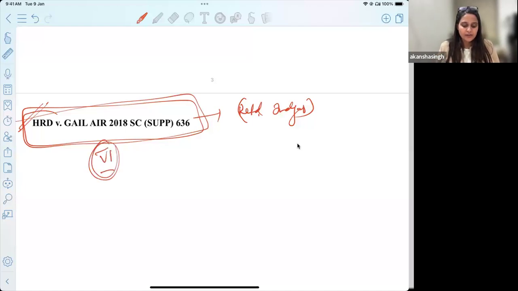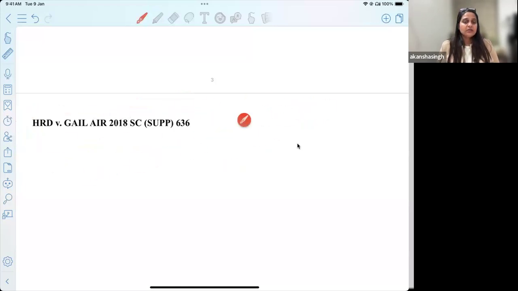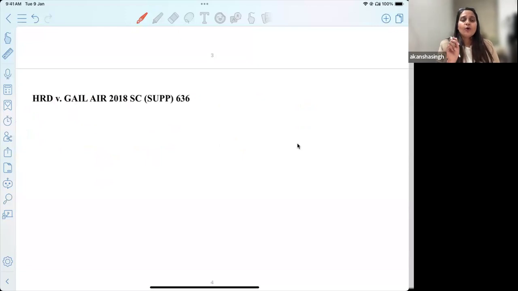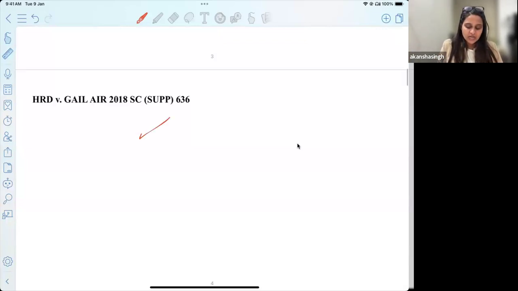impartiality should rather fall under Schedule 5 rather than Schedule 7. So let me tell you how you challenge and what the difference is with regard to the challenge procedure. When you challenge an arbitrator as per Schedule 5, the proceedings of Chapter 3 will begin. So you challenge, and then accordingly the arbitral tribunal may accept or deny that he is not impartial. Now, if he denies, you are supposed to wait for the award to come, and after that you can challenge it under section 34 of the Arbitration Act.